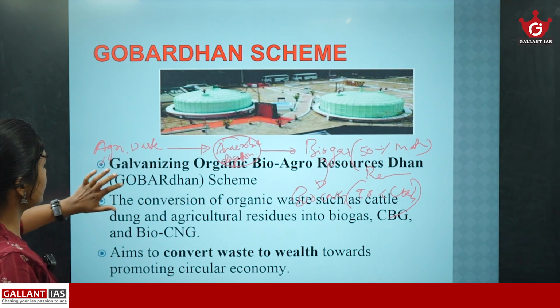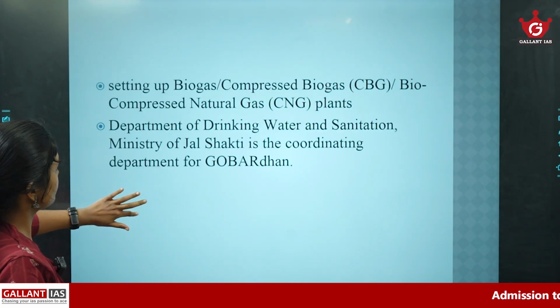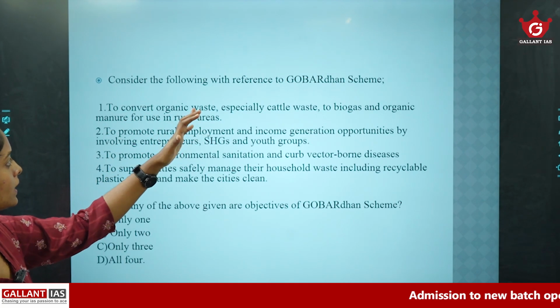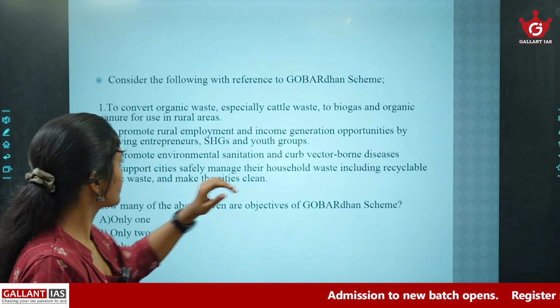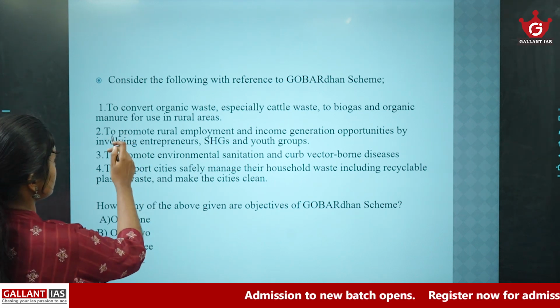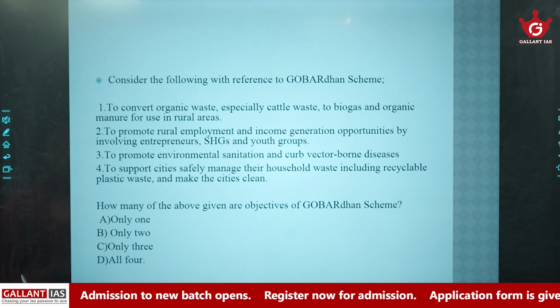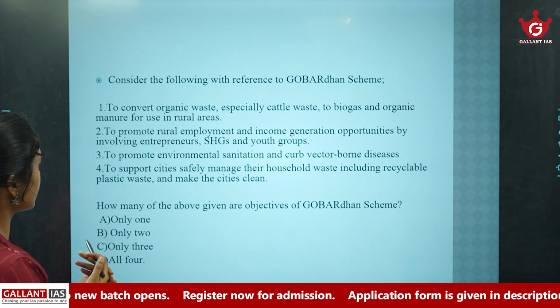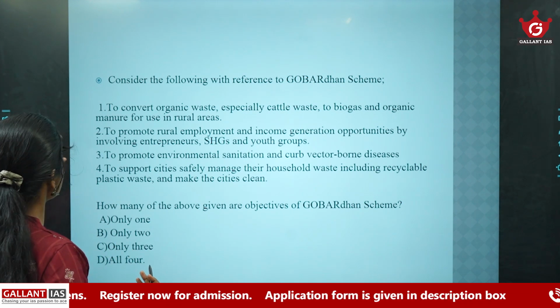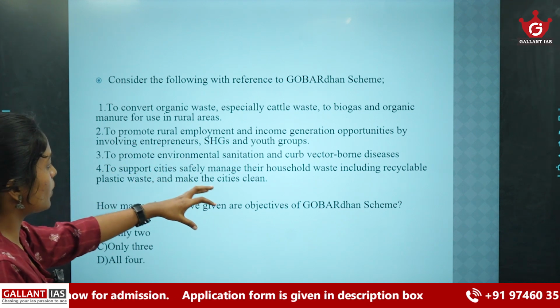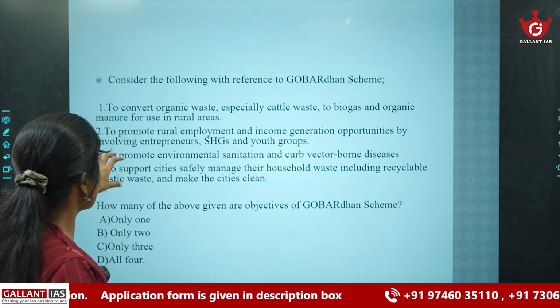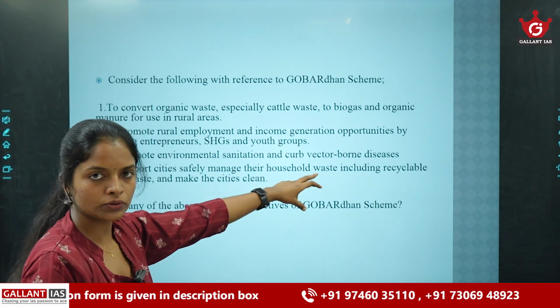So let us discuss a model question. Consider the following with reference to the Govardhan scheme. First statement: to convert organic waste, especially cattle waste, to biogas and organic matter for manure for use in rural areas. Second: to promote rural employment and income generation opportunities by involving entrepreneurs, SHGs and youth groups.